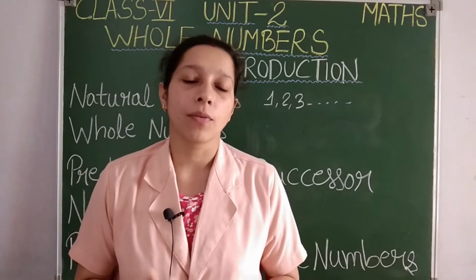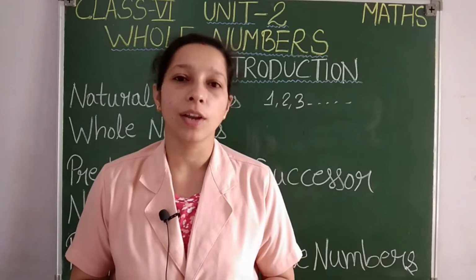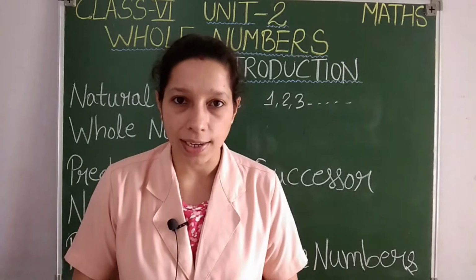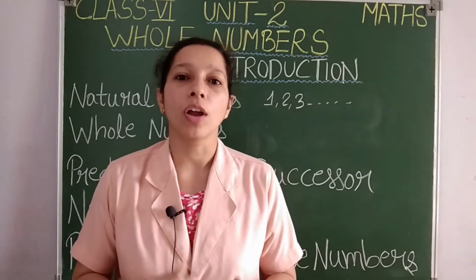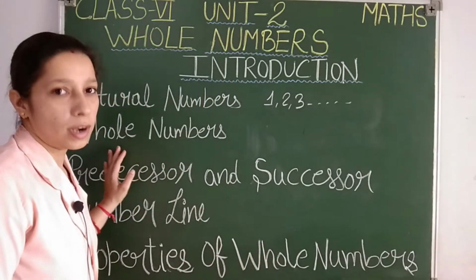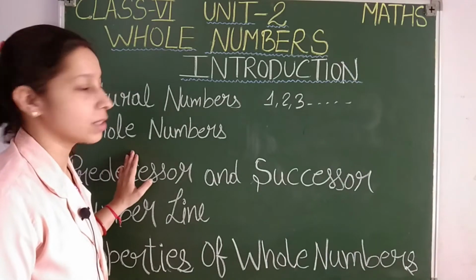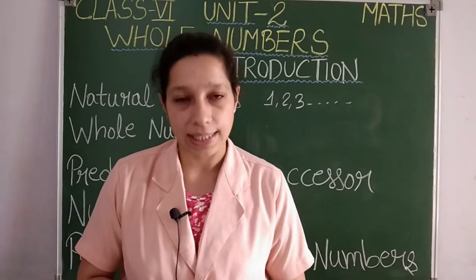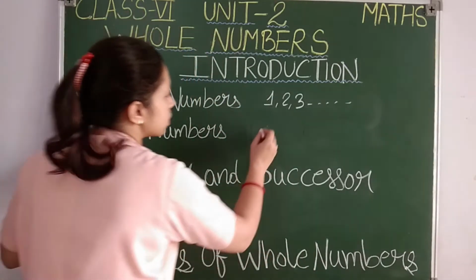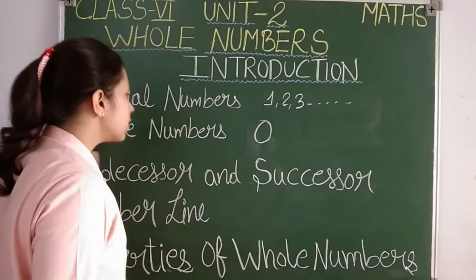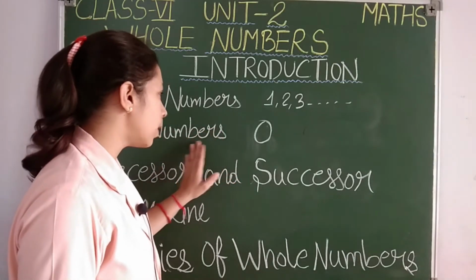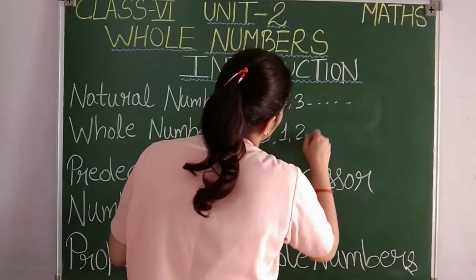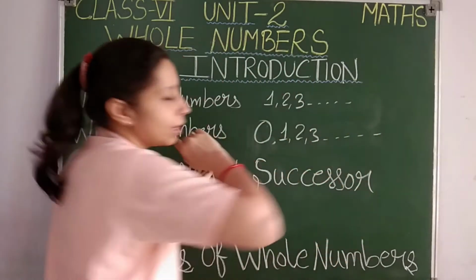Then what other types of numbers have you studied? You have studied about even numbers, odd numbers, prime numbers, composite numbers, isn't it? Now here in 6th standard you are going to learn about whole numbers, students. Always remember, whole numbers start from 0. 0 is a whole number, students. If you are writing the whole numbers, it will start from 0 and then 1, 2, 3 and it will go to infinity.